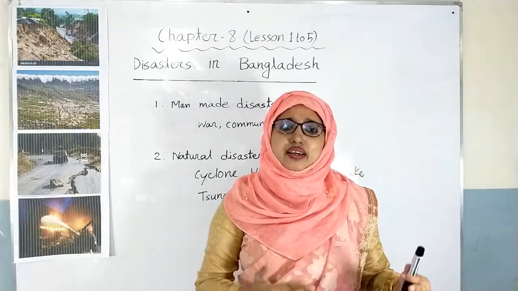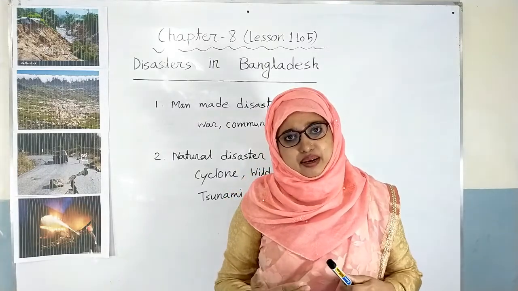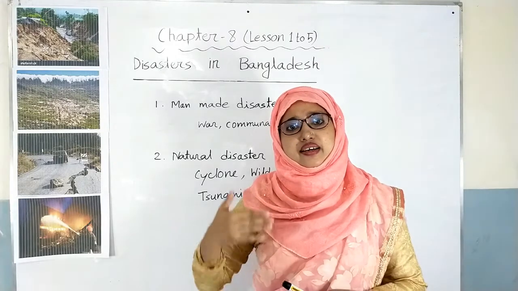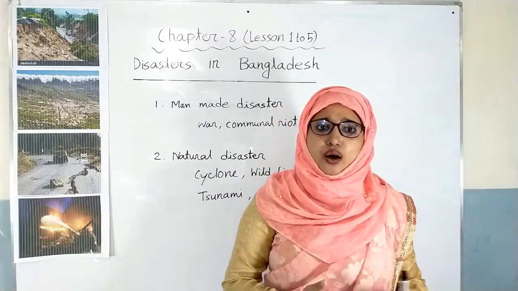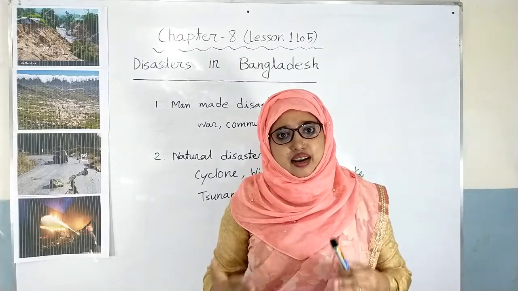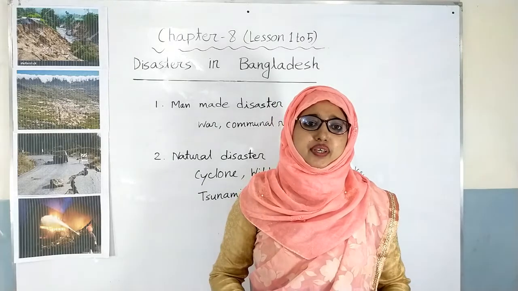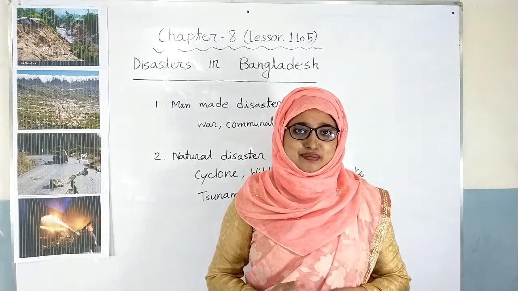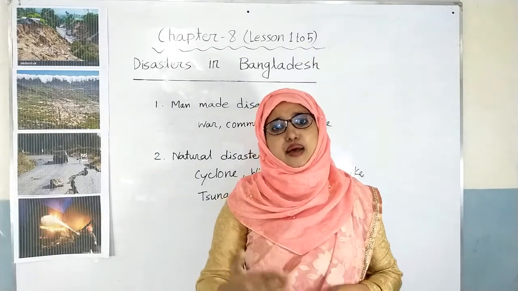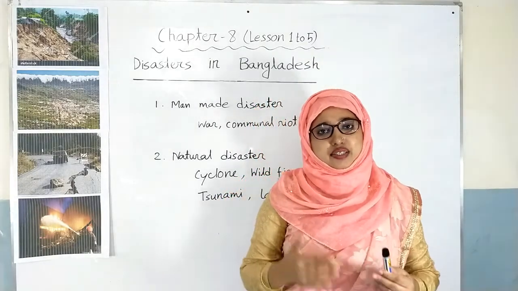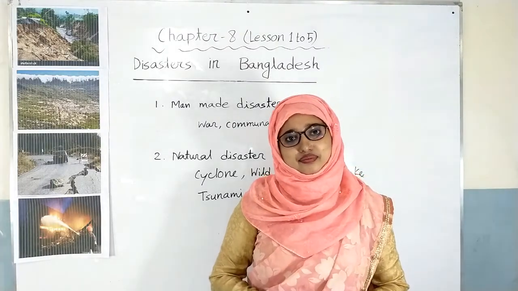When any natural or man-made situation becomes unnatural and intolerable, and as a result crops, assets and life are destroyed and the environment is damaged, it is called a disaster. Dear students, we see that there are two types of disasters. Some disasters are man-made and some disasters are natural.